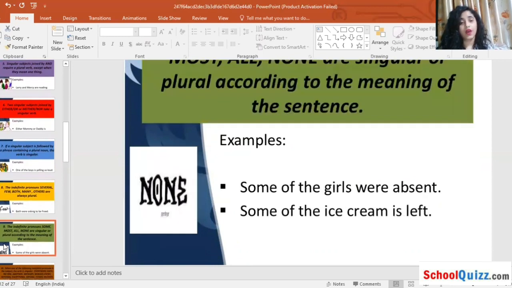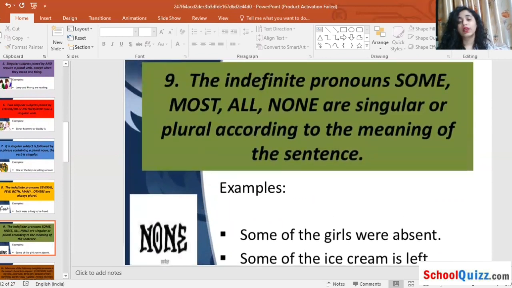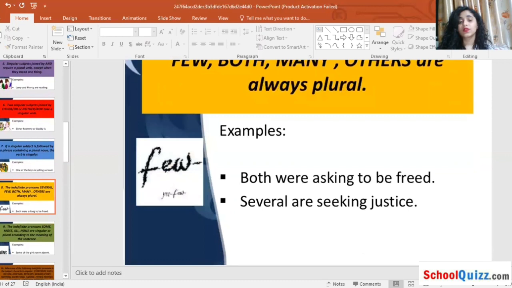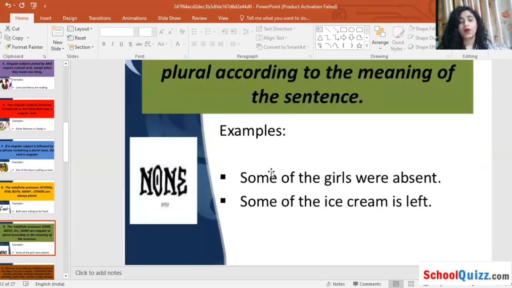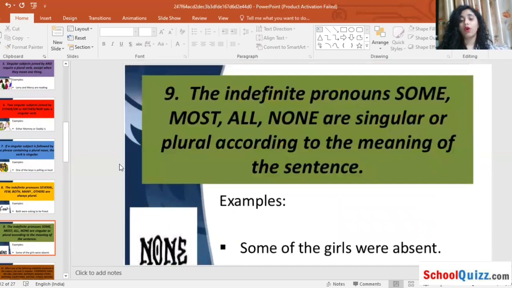Okay, now ninth rule. What is the ninth rule? The indefinite pronouns some, most, all, none are singular or plural according to the meaning of the sentence. Okay, here what happens? The indefinite pronouns are there. According to the sentence, they indicate whether it is in the plural or in the singular format.